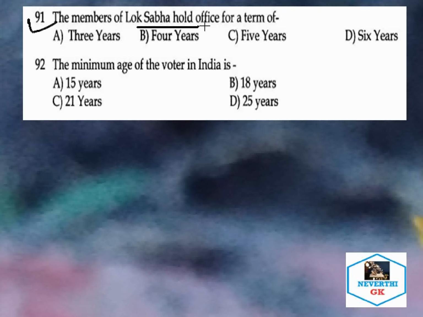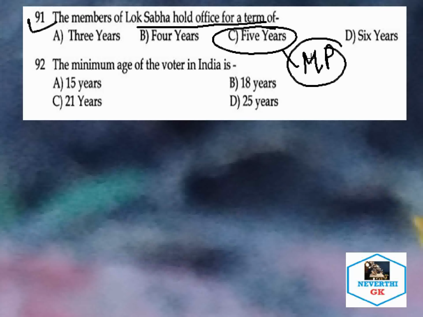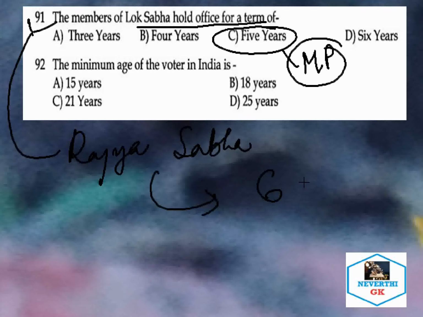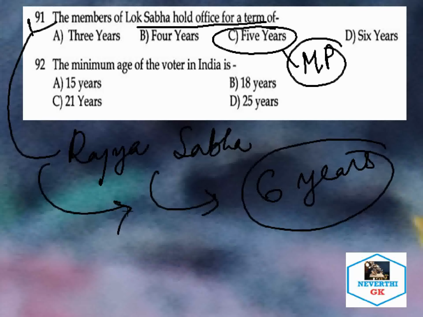The members of Lok Sabha hold office for a term of how many years? The correct answer is 5 years. The members of parliament, that is MPs of Lok Sabha, have a term of office of 5 years. But as far as Rajya Sabha is concerned, the term of office is how many years? The term of office is 6 years. So these questions are also asked in several examinations. The term of the office of a Rajya Sabha member is how many years? The correct answer is 6 years. So as far as the Lok Sabha is concerned, it is how many years?